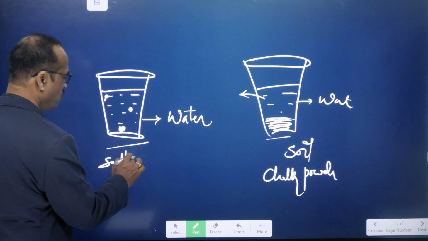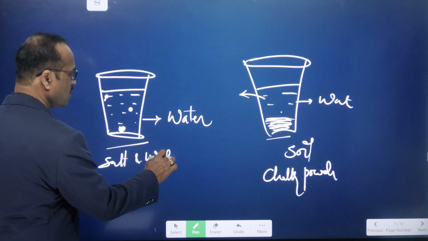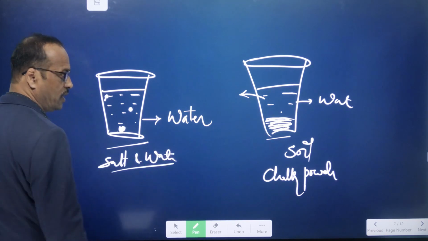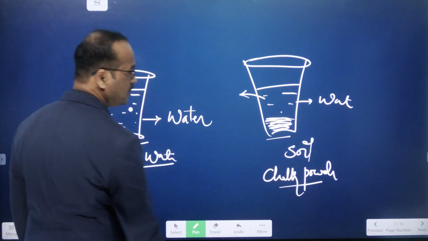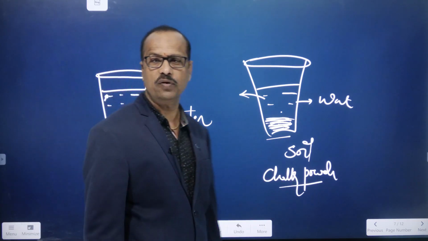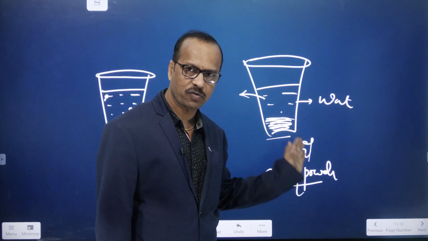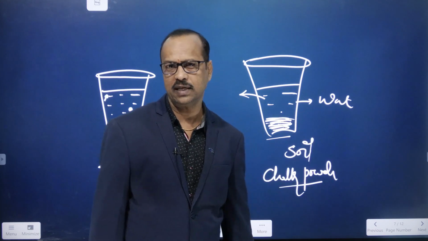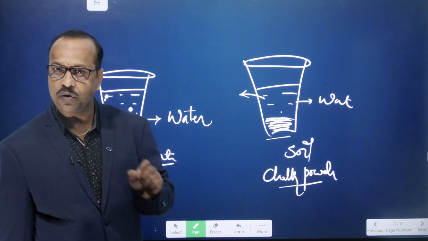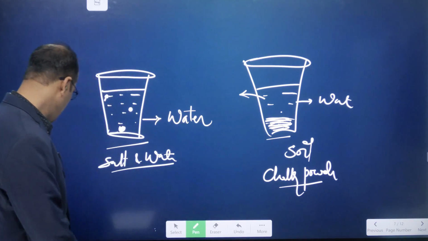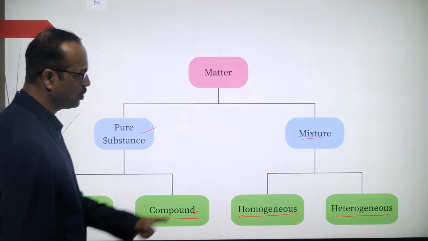Can you separate salt and water? You cannot separate them if you filter. Can you separate the chalk powder? Yes, you can. If you filter it, the chalk powder will be separated from the water. So we can give this as an example for heterogeneous. Clear to you? So that's about homogeneous and heterogeneous.